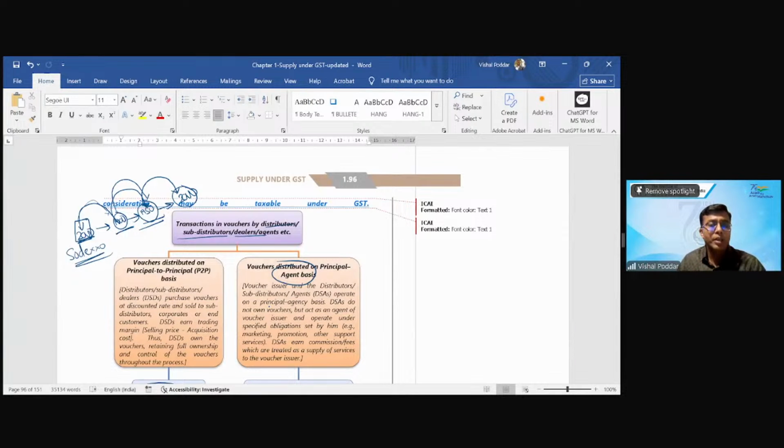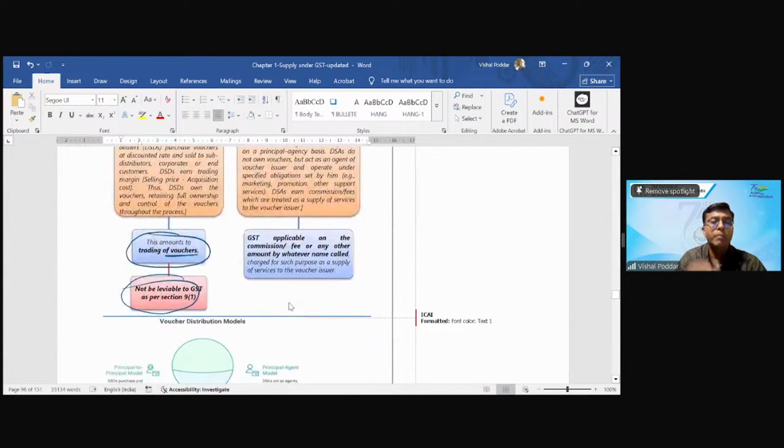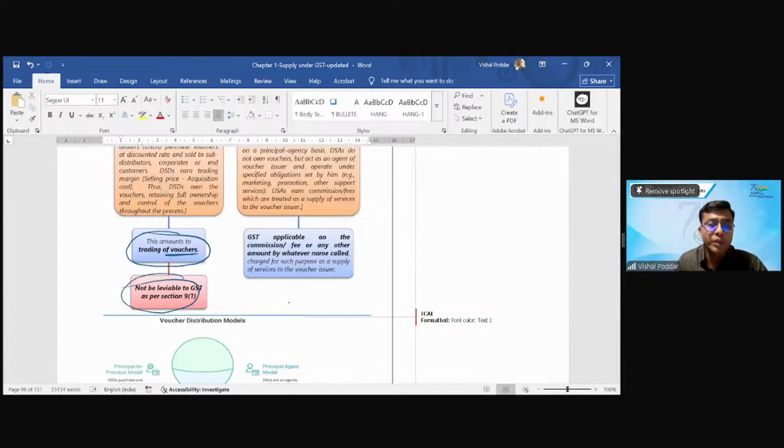It is simply they are acting as my supply chain, whereby my voucher of 2000 is made available to the final consumer, and these people are only acting as the in-between agent, for which the company is paying them some fees or commission because they are helping me make my voucher reach the end person. In this case, GST is leviable on the fees or commission.